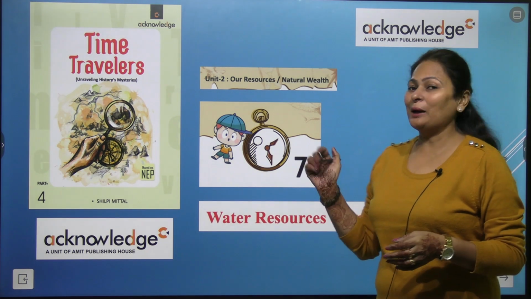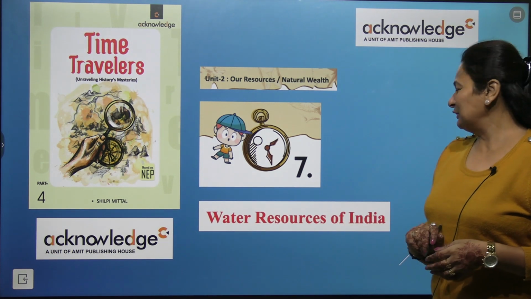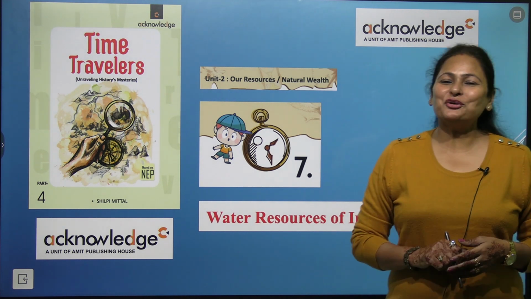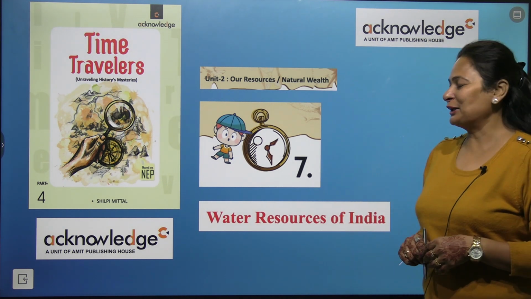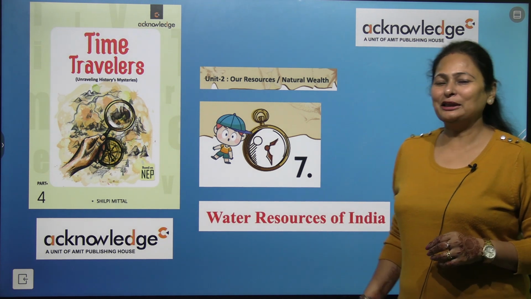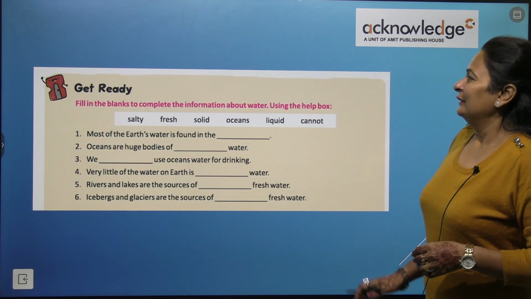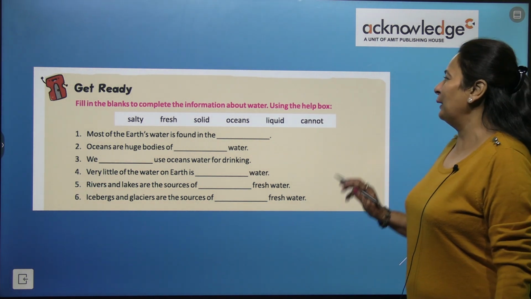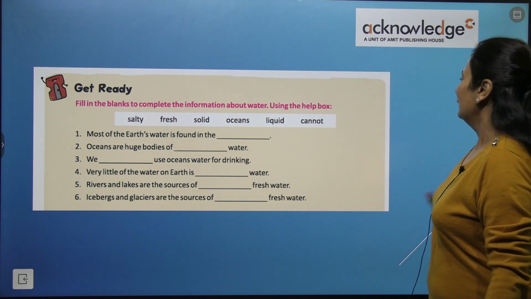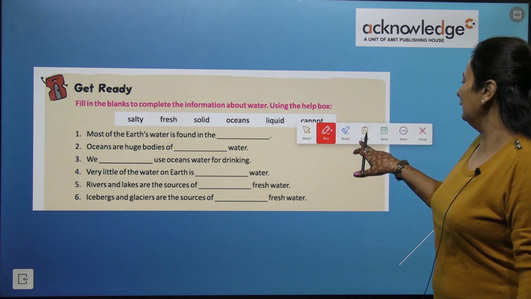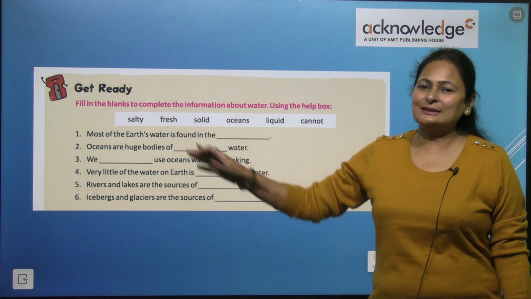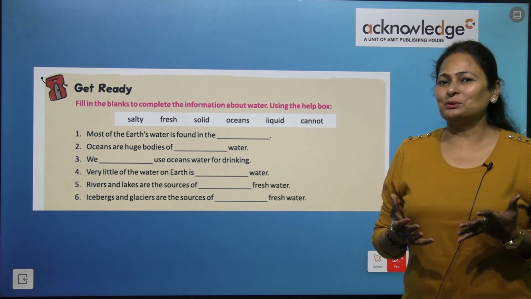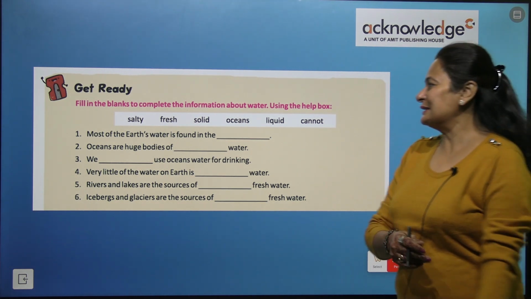Today I am taking up chapter number 7, which is Water Resources of India, of your course book Time Travelers, a knowledge series by Amit Publishing House. So again, get ready for the exercise: fill in the blanks to complete the information about water using the help box. Here are some words given in the box. You need to fill up these words with the appropriate sentence.